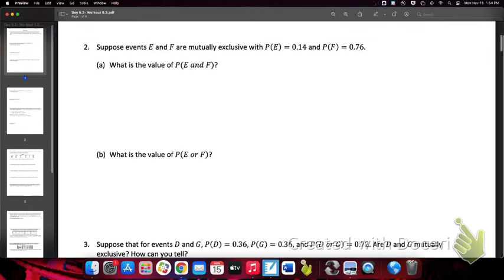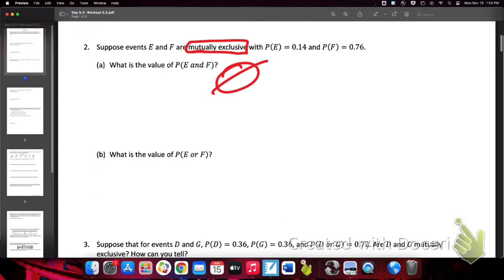Number 2 says, suppose events E and F are mutually exclusive. Ladies and gentlemen, what does it mean for things to be mutually exclusive? They can't happen at the same time. Find the value of the probability of E and F happening at the same time. 0. This is a big fat 0 right there. That's all it is. Why we're missing that, I'm not sure. But the probability of 2 mutually exclusive events happening at the same time is 0.